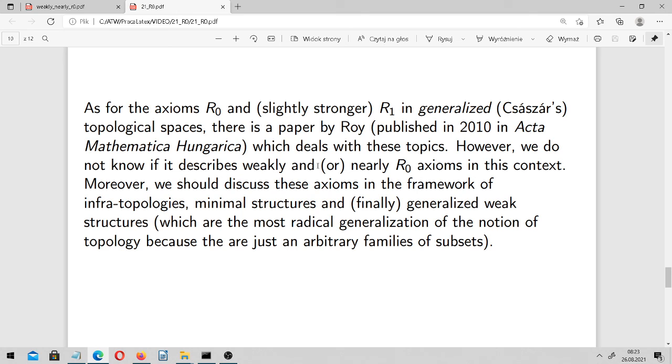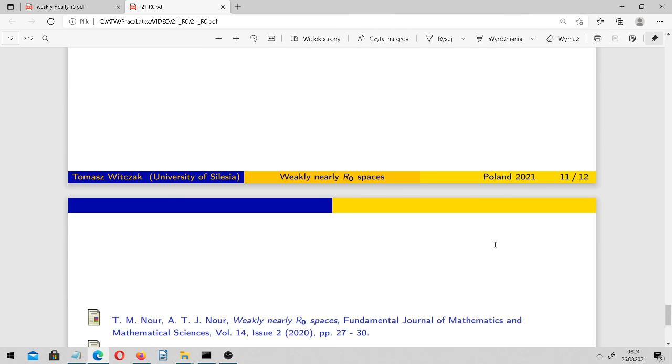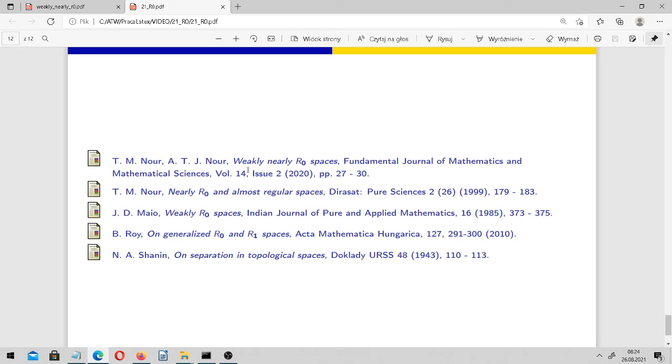Moreover, we can discuss all these axioms in the framework of infratopologies, of minimal structures, and finally, generalized weak structures. As we remember, generalized weak structures introduced by Avila and other authors are the most radical generalization of the notion of topology because they are just arbitrary families of subsets. So thank you very much for your attention. And here we have the bibliography, and this is our basic paper.